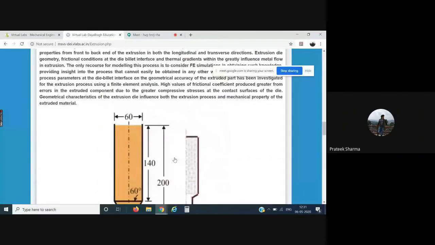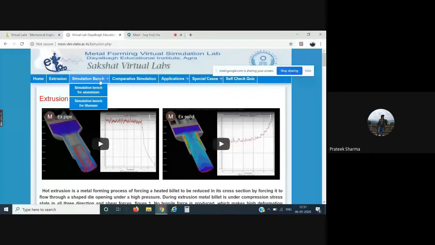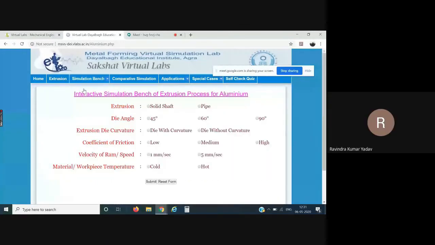After that comes the simulation bench. We have a simulation bench for aluminium as well as for titanium. I'll choose the simulation bench for aluminium. Over here we have the parameters, so you can simply select them.